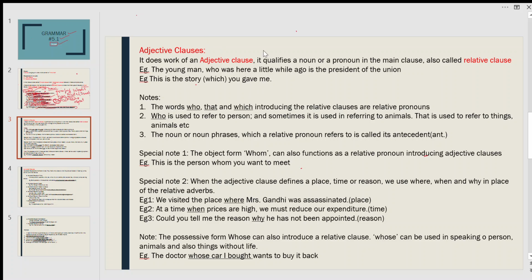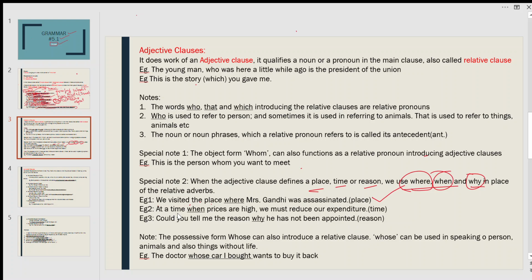Special note 2: when the adjective clause defines a place, time or reason. Suppose you are writing a sentence and you have an adjective clause that defines a place, time or reason, we use when, where and why. For example, we visited the place where Mrs. Gandhi was assassinated.